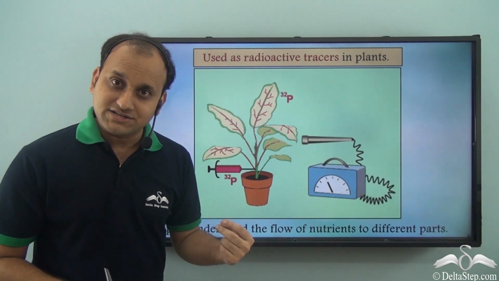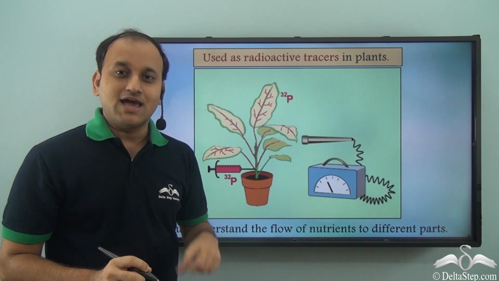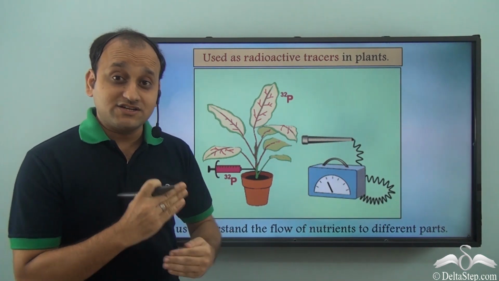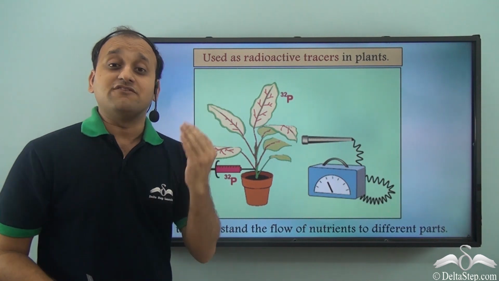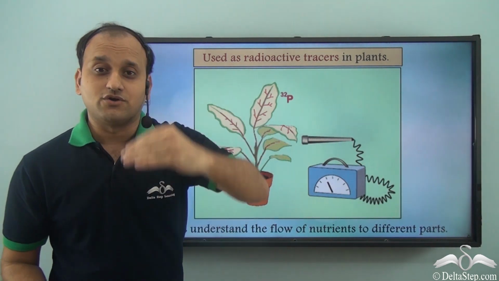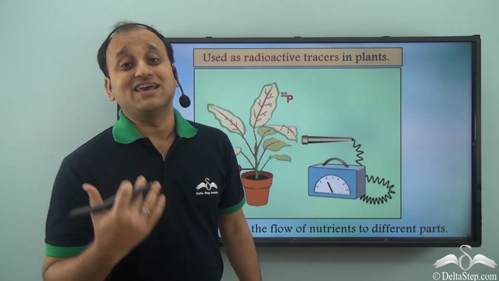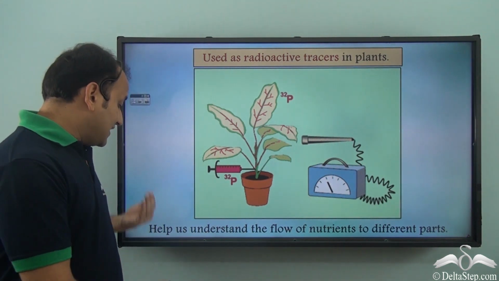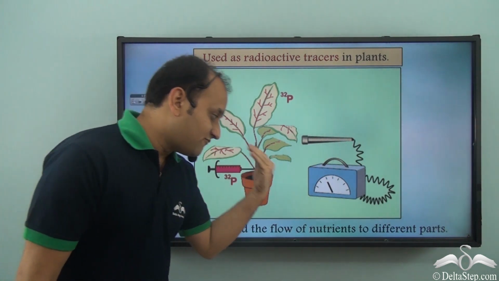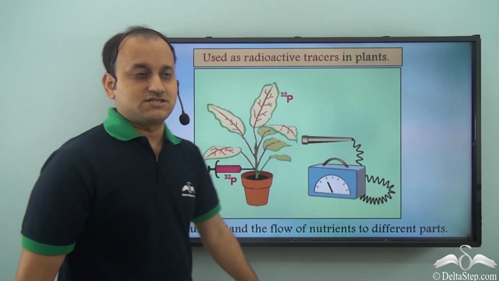So once they are injected, the nutrients will go to the desired place in the plant, and because of the radioactive tracer mixed with it, we can actually track its movement and know which nutrient goes to which particular part. So research on plants becomes much easier with the help of radioactive tracers. So it helps us to understand the flow of nutrients to different parts of the plant.